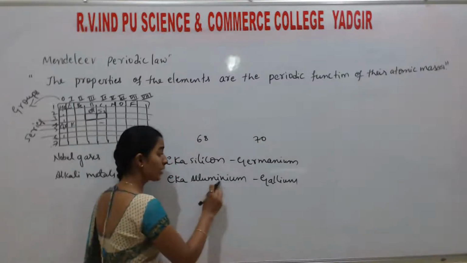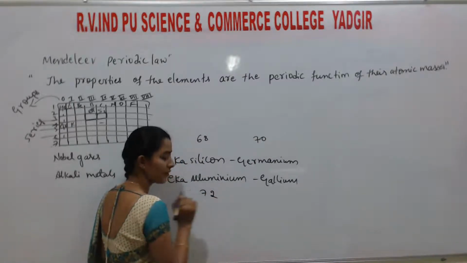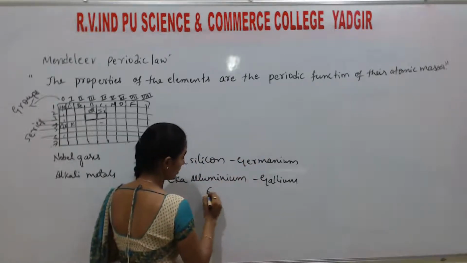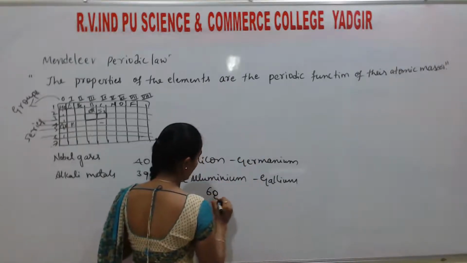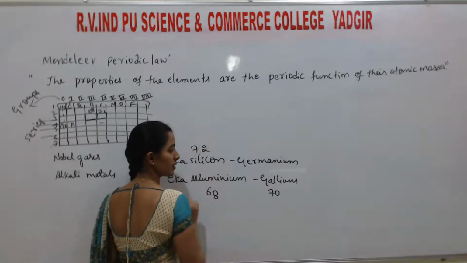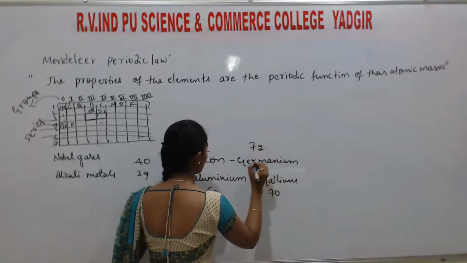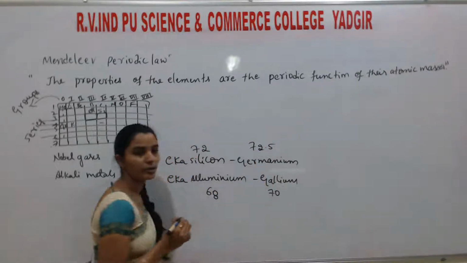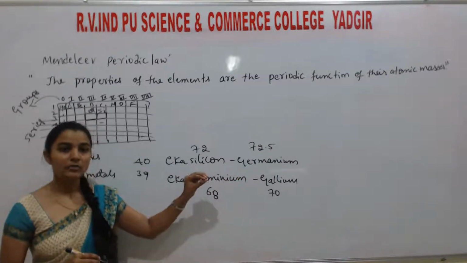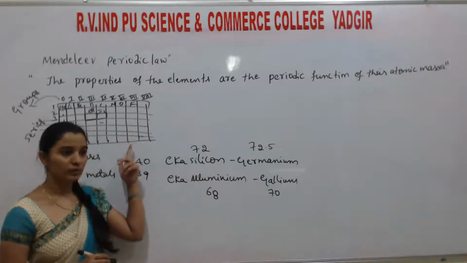He predicted the mass of eka aluminium as 68, and gallium's is 70. So approximately the same. He predicted the values when framing the periodic table.